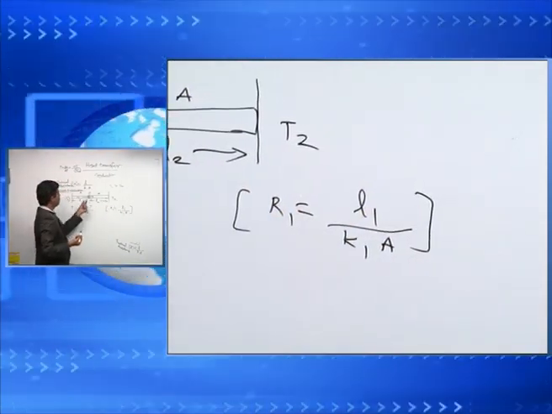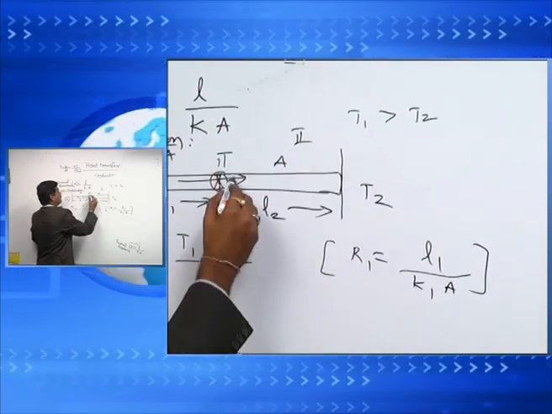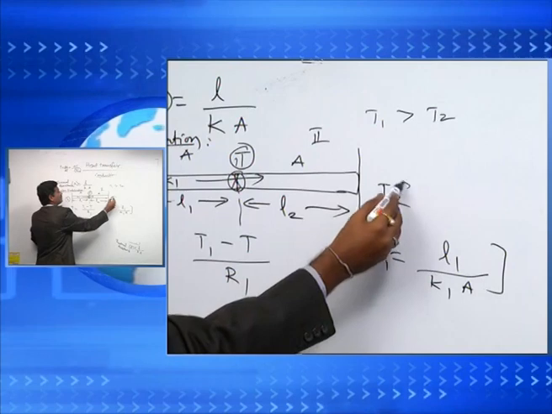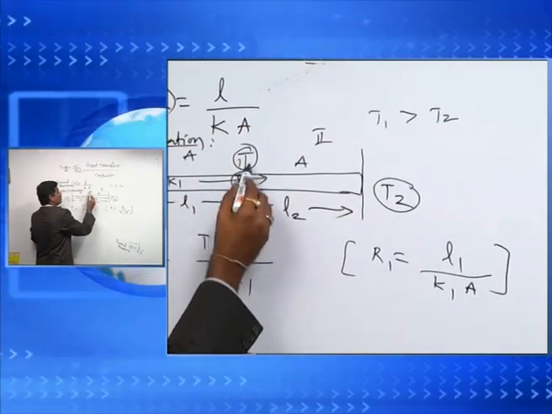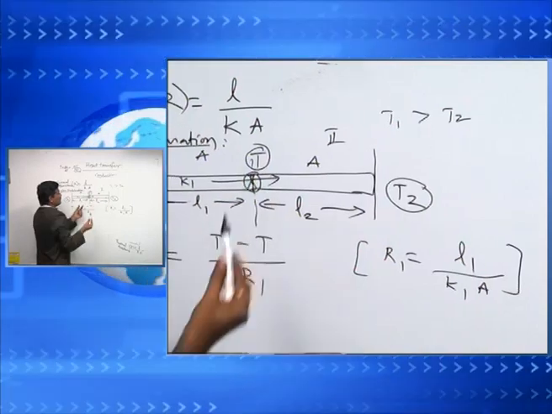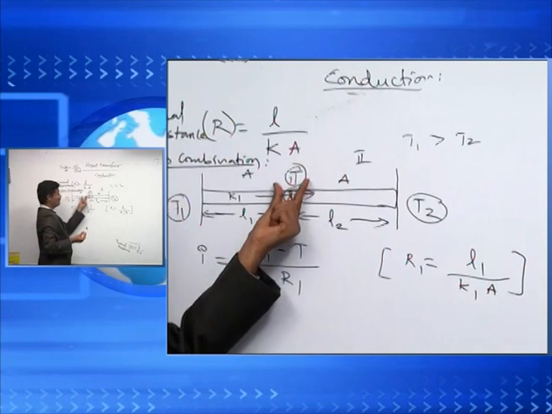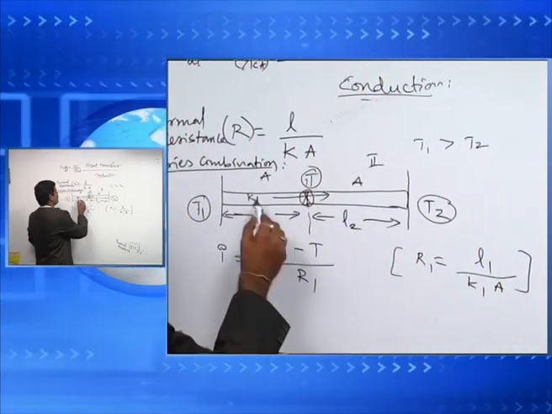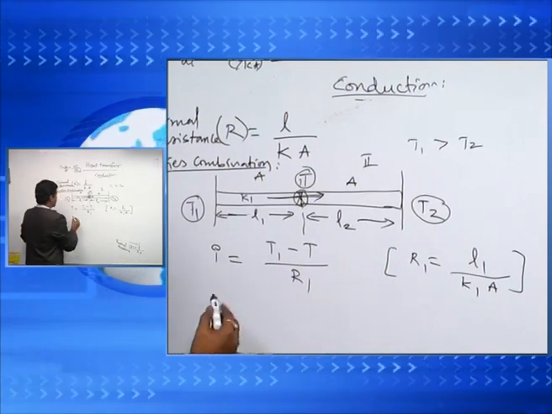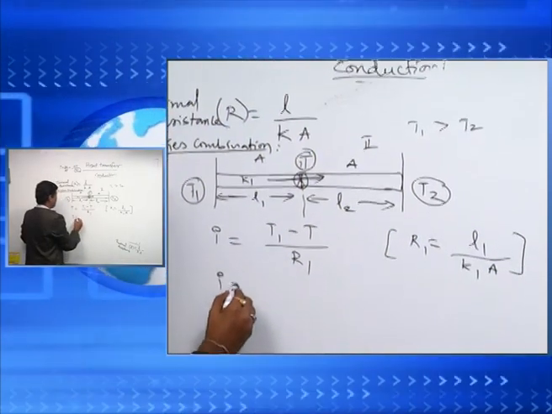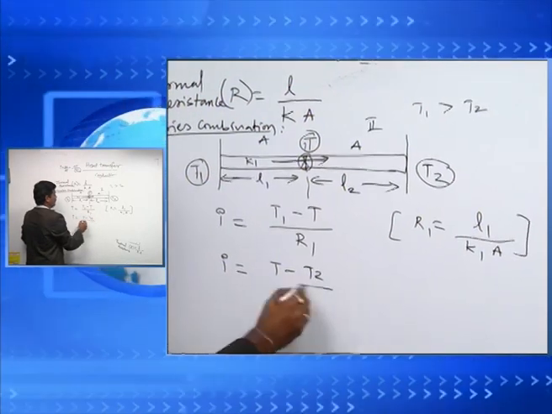If we apply the same thing to the second metal rod, here the temperature is T and here it is T2, and the current flows from higher temperature to lower temperature. Comparing T and T2, T will be more than T2. Comparing T1 and T, T1 is more than T. So the heat current flows in this direction. Writing for the second metal rod, I is equal to T minus T2 by R2.